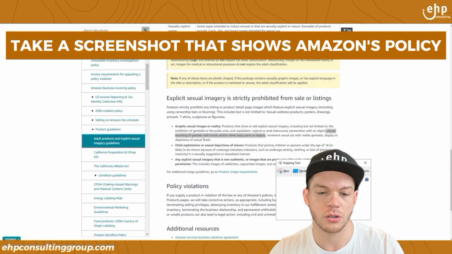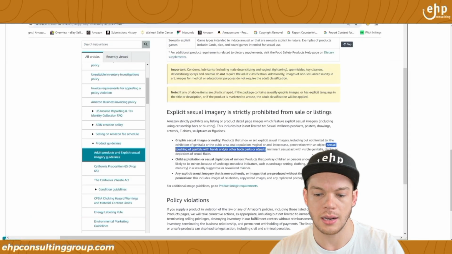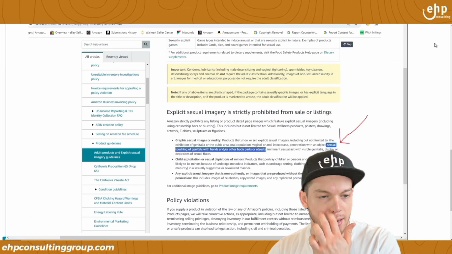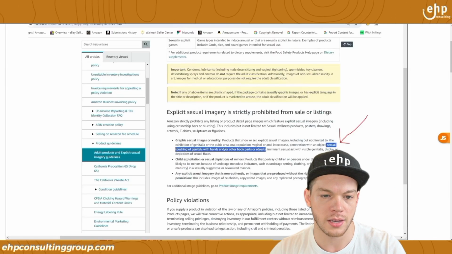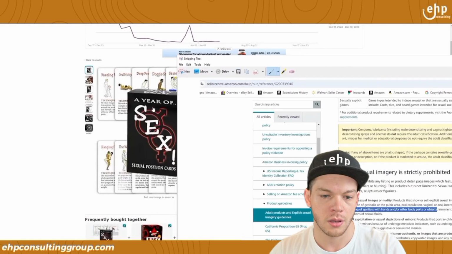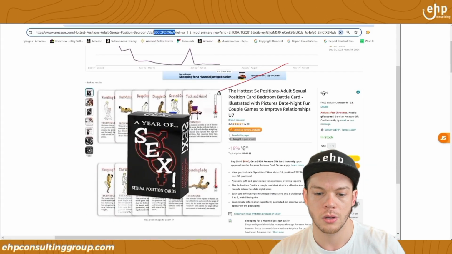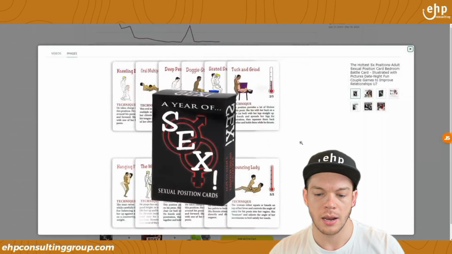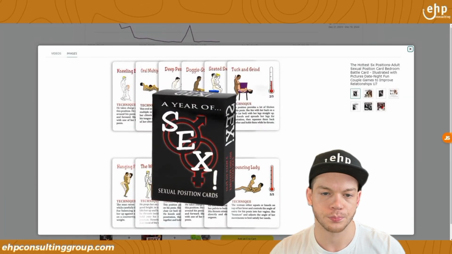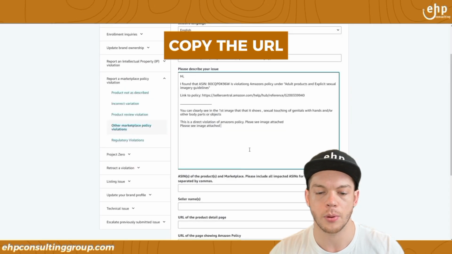And then what you're going to do is get a snipping tool and take a screenshot that shows Amazon's policy. And it's highlighted right here, so it's super duper easy for them to see. You're going to save that. You're also going to show a picture of this right here that literally shows it. You would take two pictures because this one's kind of blurry. So I'm going to show this one, then zoom in, and take another screenshot. All right, and you can also copy the URL and then put that in here.